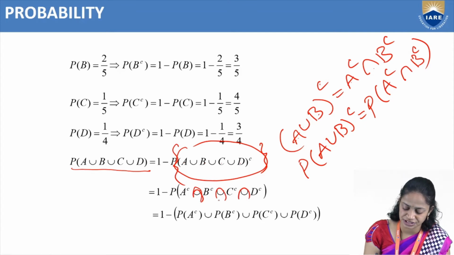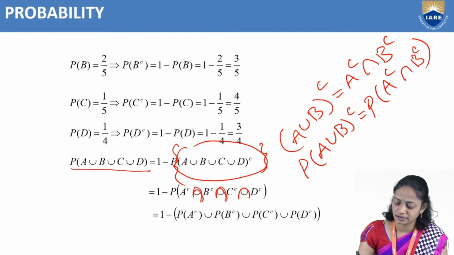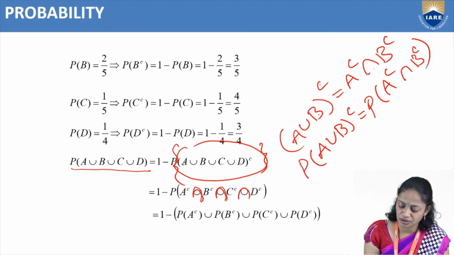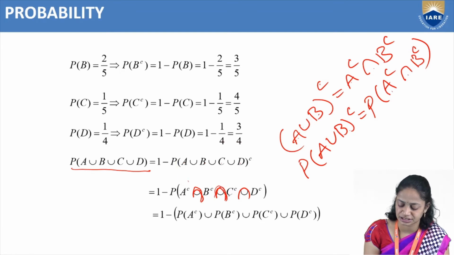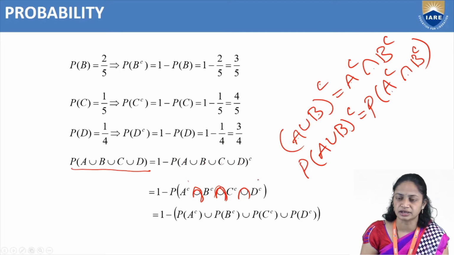From that we can write probability of A complement intersection B complement intersection C complement intersection D complement.